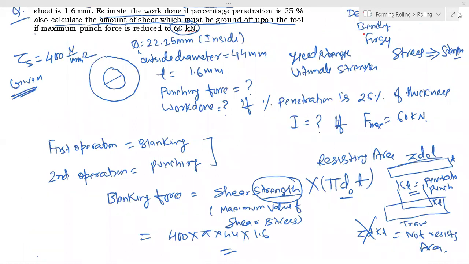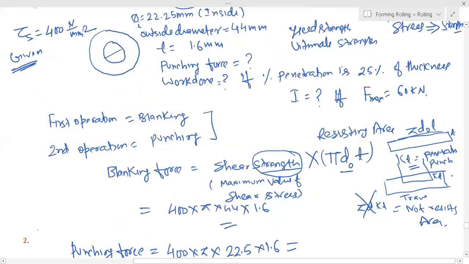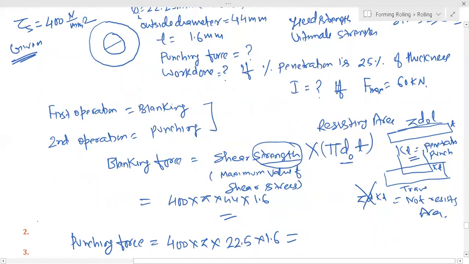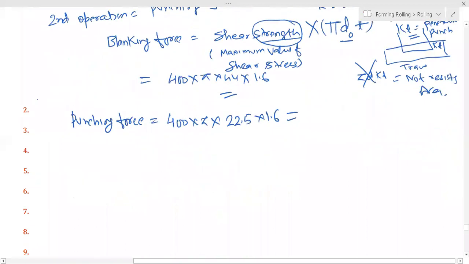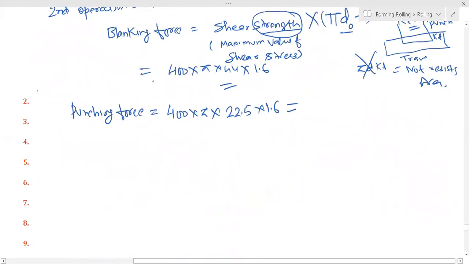This value, right? So what we have to calculate here? Work done. So here two things are there now. That is blanking force. This is how much it is coming, I don't know. I have not calculated. So some value will come.